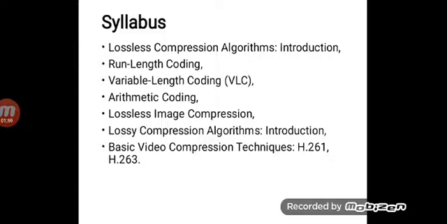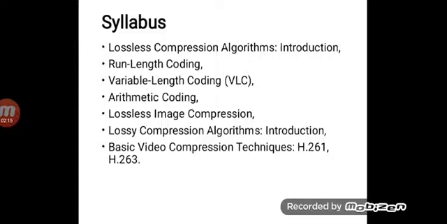Then some of the coding techniques we have seen: run length coding. Again, we have seen variable length coding. In that, two types were there, including the Huffman coding and Shannon-Fano coding. And till the last video session, we have covered up to the arithmetic coding.